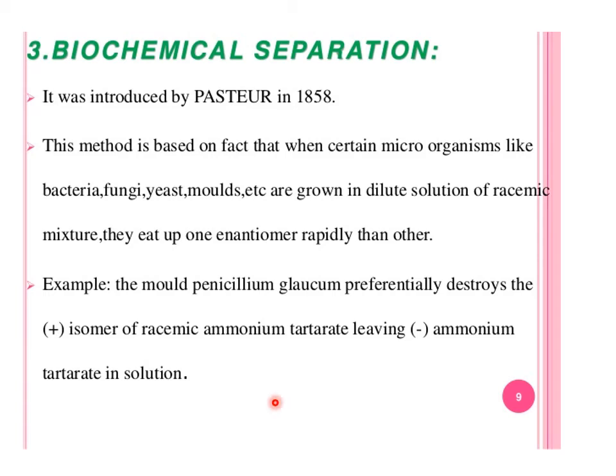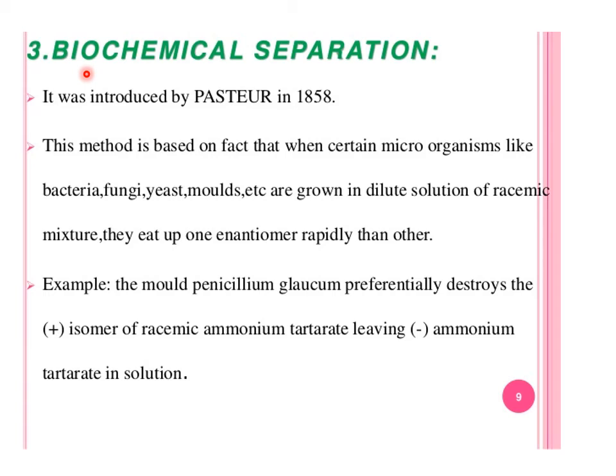Then there is biochemical separation. It was introduced by Pasteur in 1858. As the word bio means, it is a biological separation. You are using some organism, some fungi, for the separation of a racemic mixture.